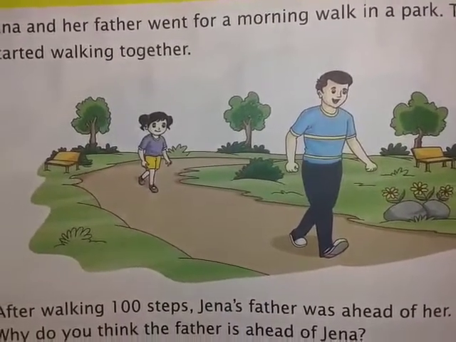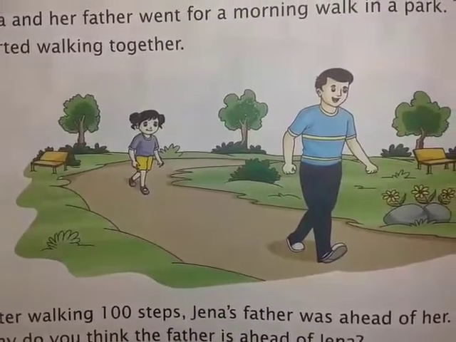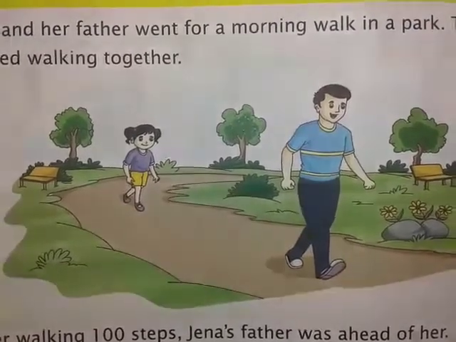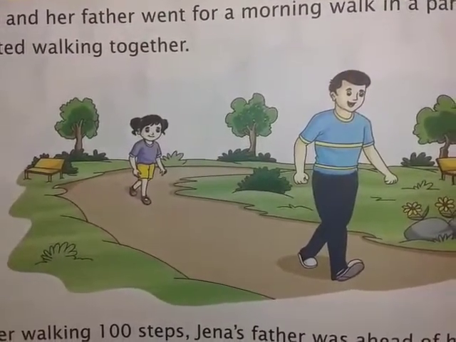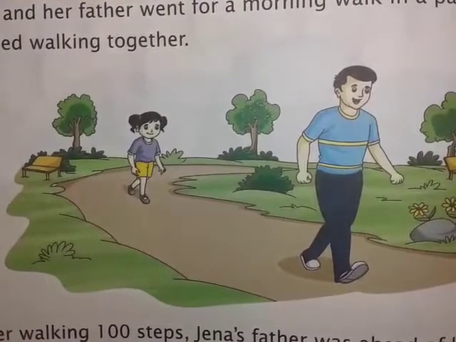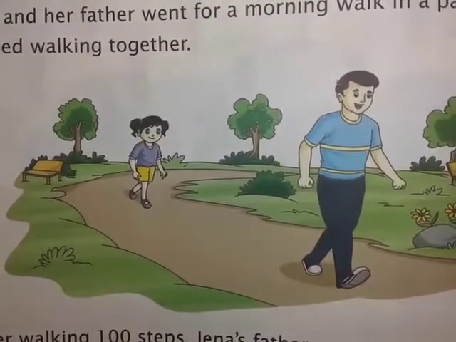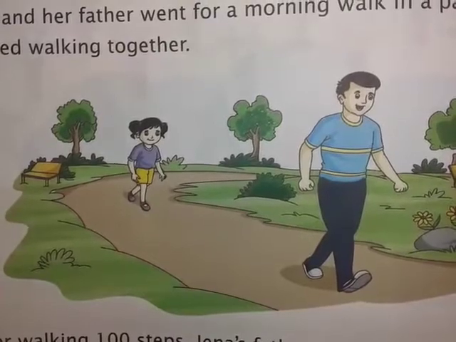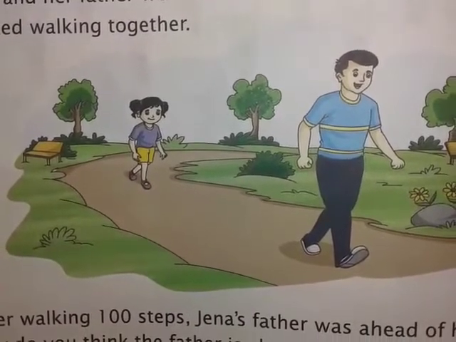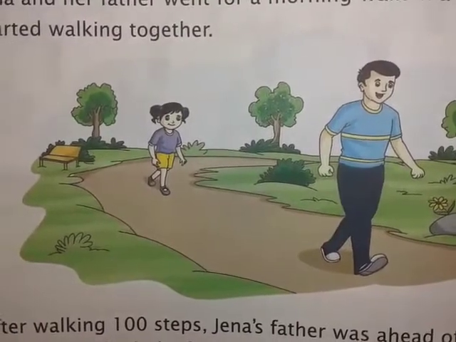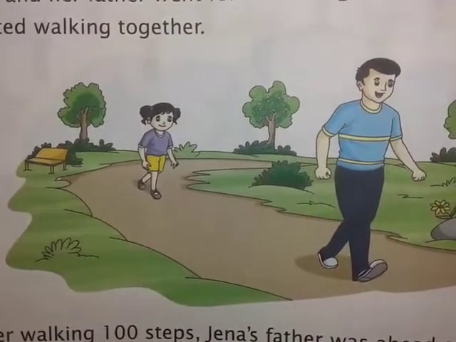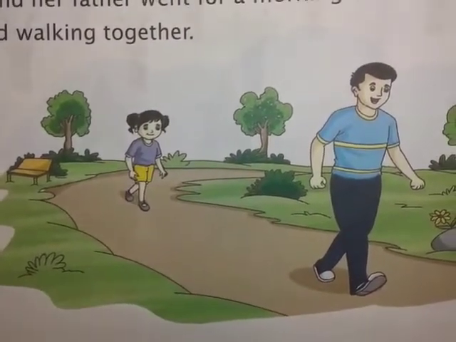So over here, by this story, I think you can understand that footstep measurement is not a standard unit of measurement, because different people have different foot sizes. So if you want to measure a distance by footstep, different people have different answers, because the size of our foot will be different.